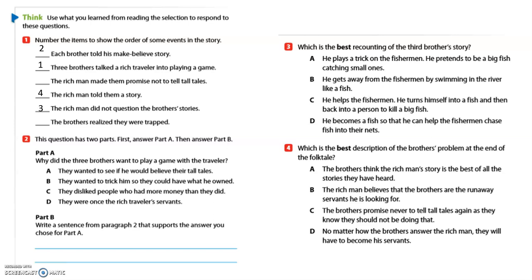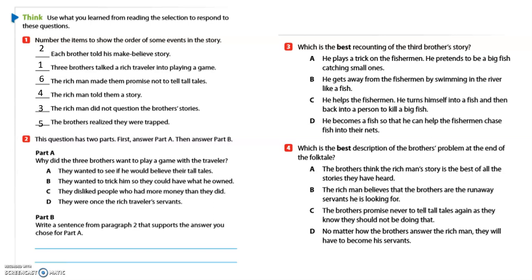Good job. What was the fifth thing to happen? You're right, the brothers realized they were trapped. And the last thing, the rich man made them promise not to tell tall tales. Good job putting the story in order by recounting the events. Let's look at number 2.